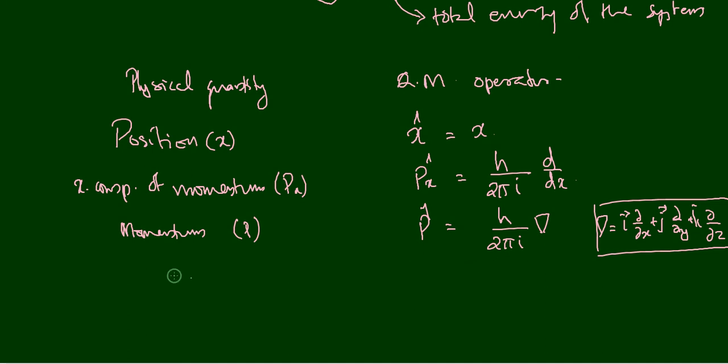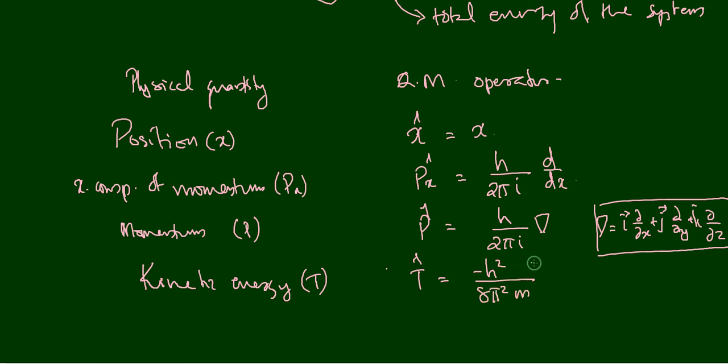And if you are looking at the kinetic energy operator, let me represent kinetic energy by T, and the operator corresponding to kinetic energy, that is T cap, is equal to minus h square divided by 8 pi square m del square.